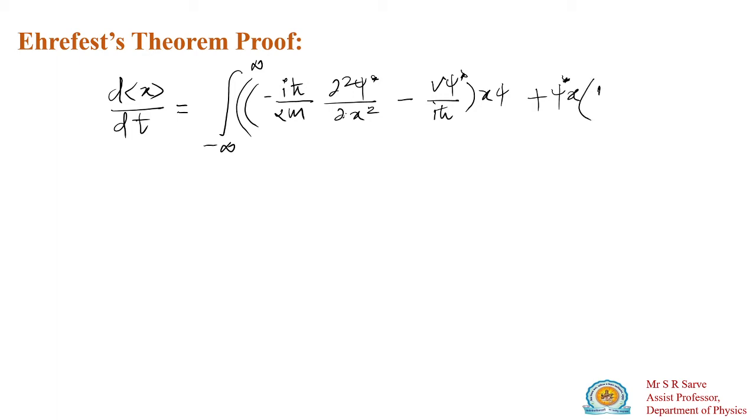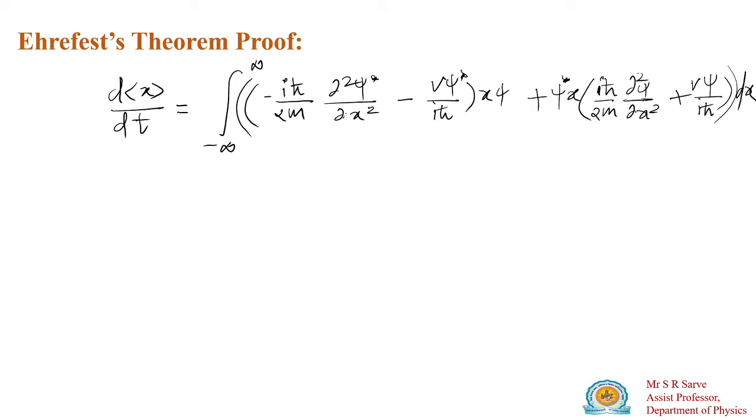What is the value of dψ/dt? iħ divided by 2m d²ψ/dx² plus Vψ divided by iħ, and then it is dx.